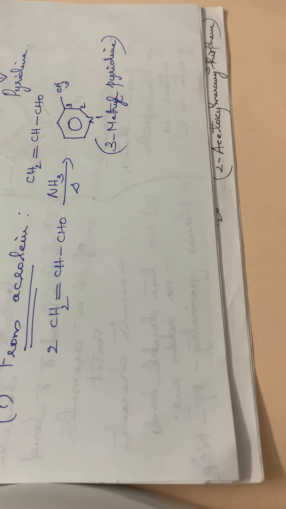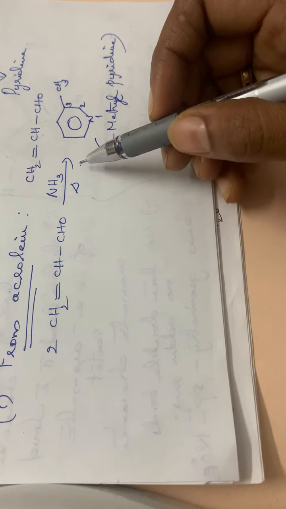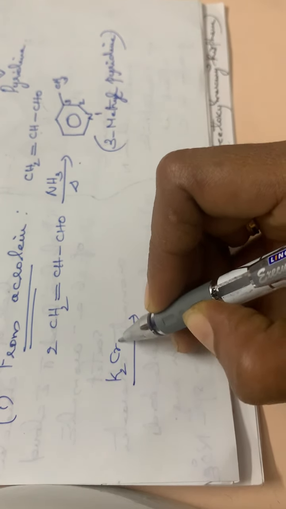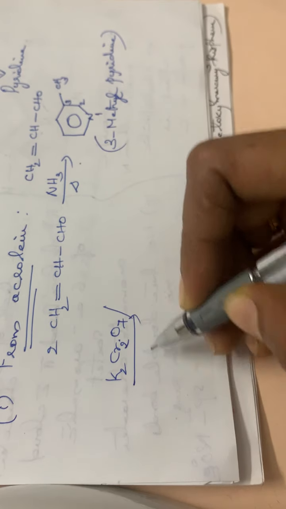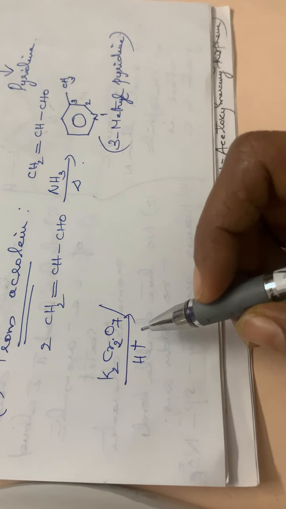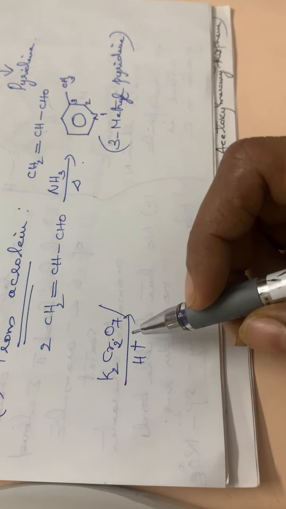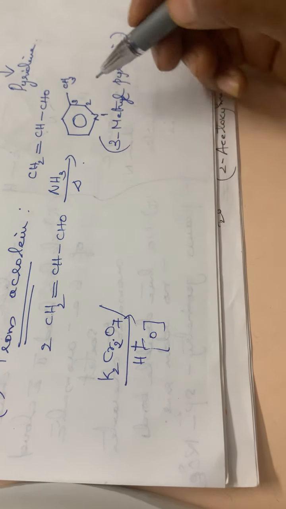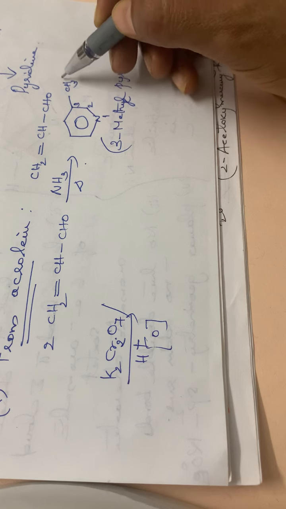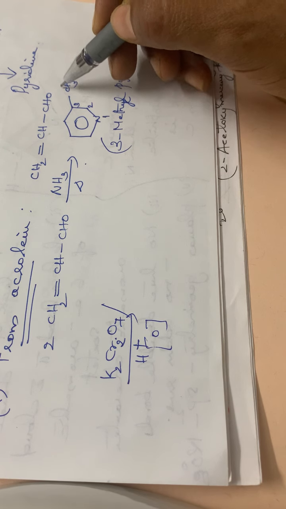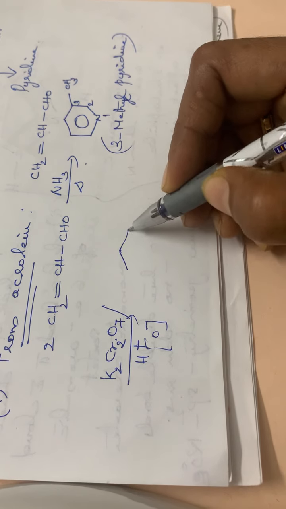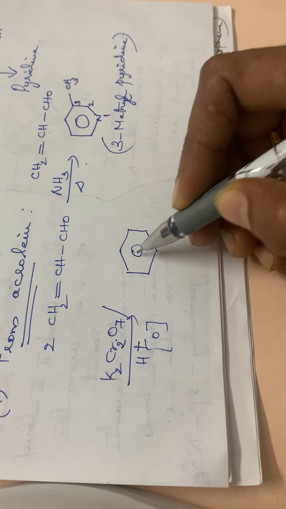Okay, 3-methyl pyridine. So this is the first compound obtained while treating with ammonia. Then it is treated with potassium dichromate, K2Cr2O7, in presence of acid. Potassium dichromate, as you know, is a very good oxidizing agent. So here oxidation takes place, and what happens? The side chain will be oxidized to COOH. That means the CH3 group is oxidized to COOH. So the product will be like this.